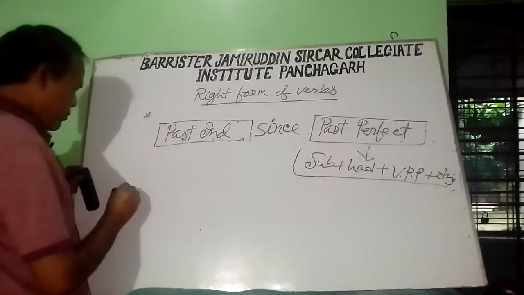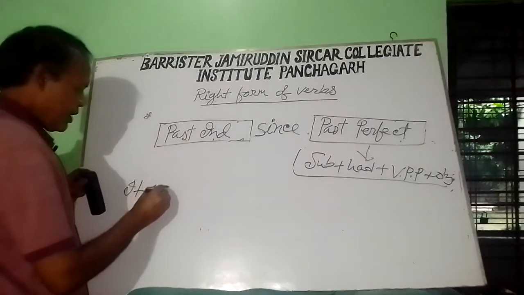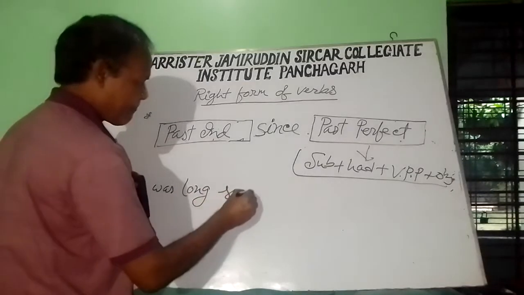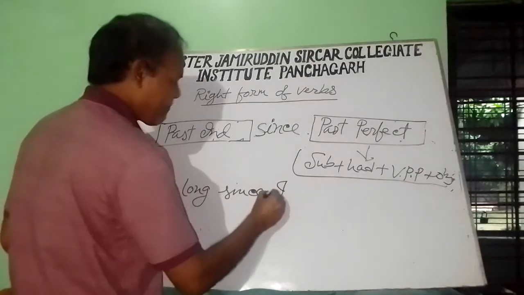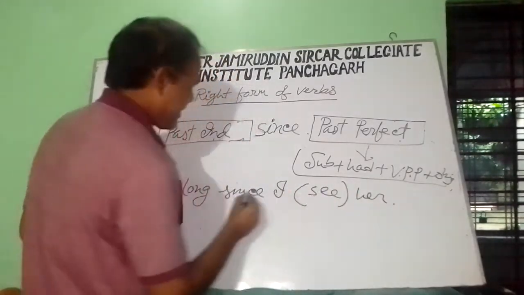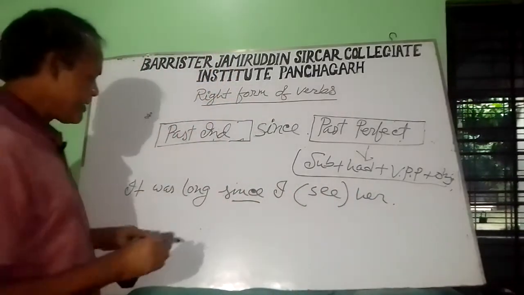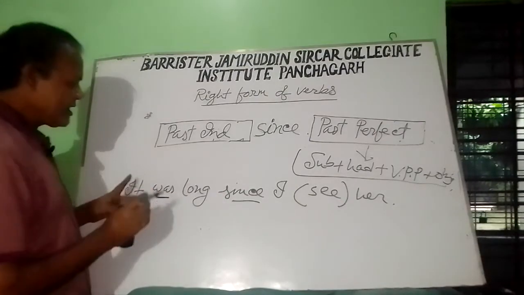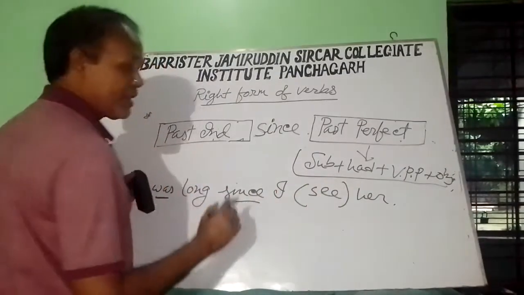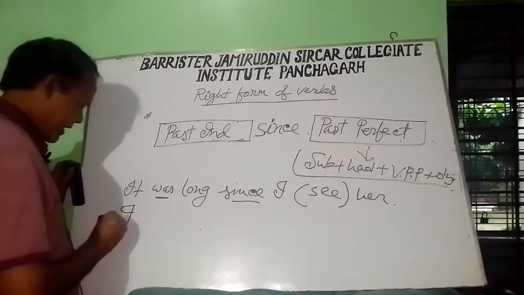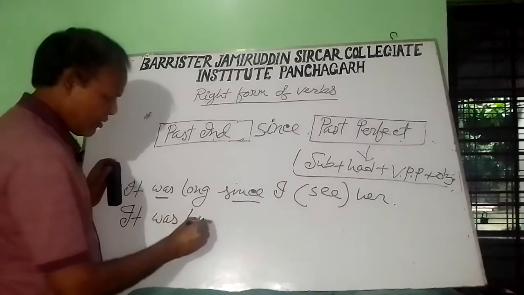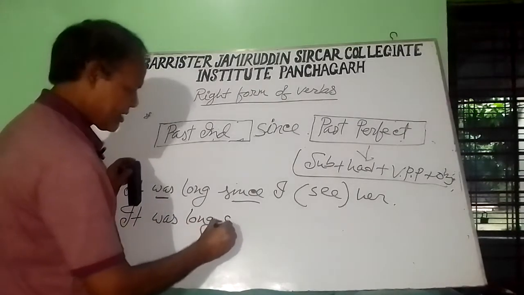Let's see an example. It was long since I see her. Here since is a conjunction, and before since, was, this sentence is in the past indefinite. So after since the sentence will be in the past perfect. So the correct form of the sentence is: it was long since